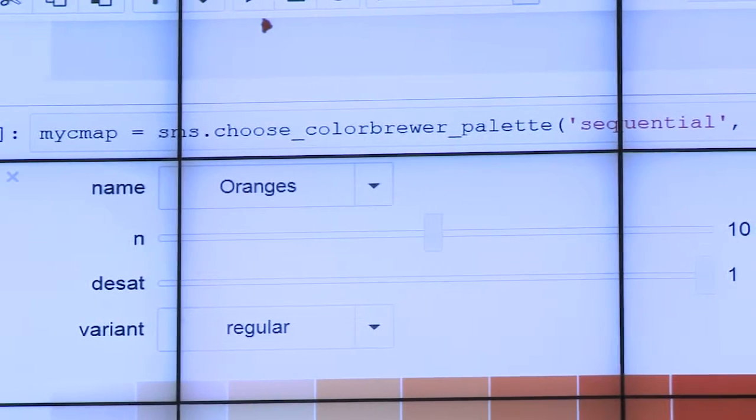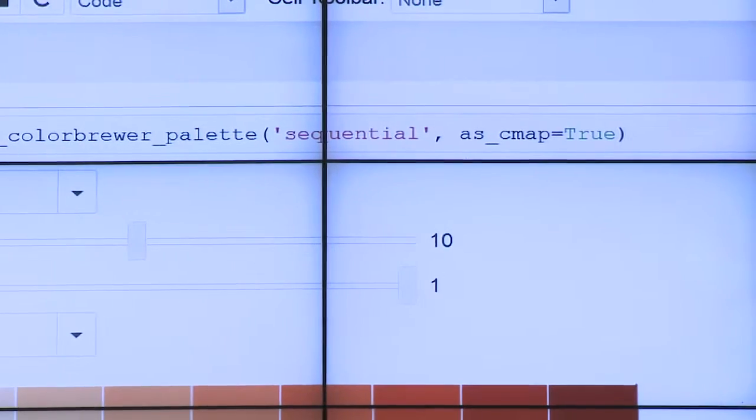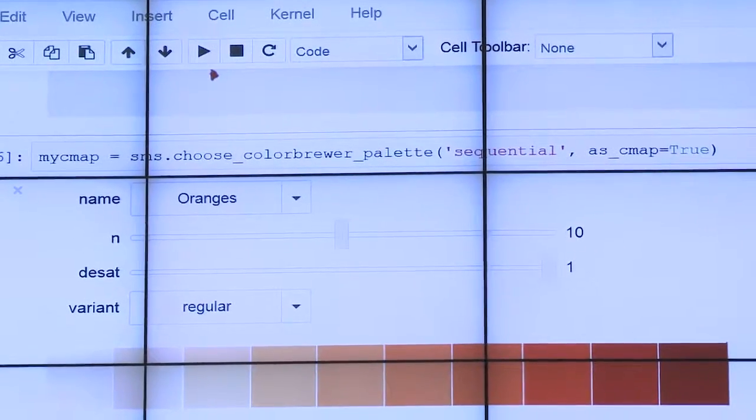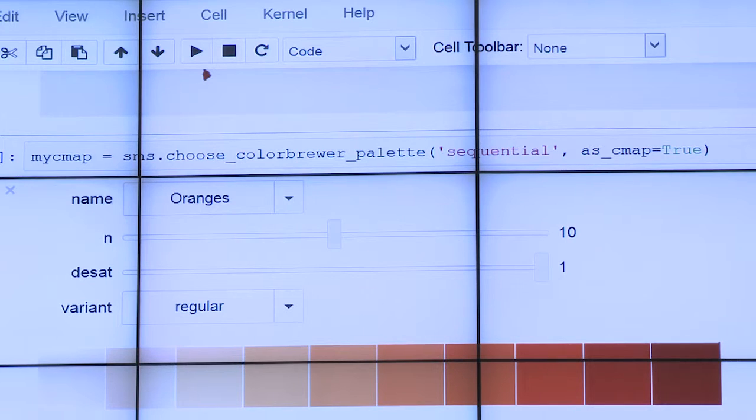Color brewer palette is an online Python description that you can use here, and we assigned it to be sequential and set this CMAP variable to be true. And then you get the opportunity to pull down a menu and select your color scheme. So you can pick oranges, blues, etc.